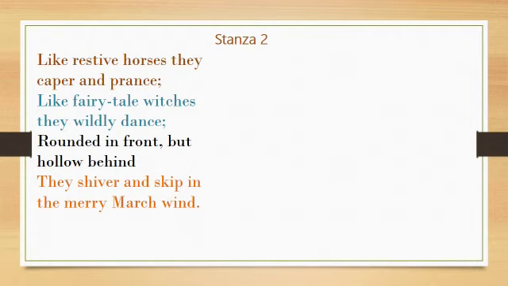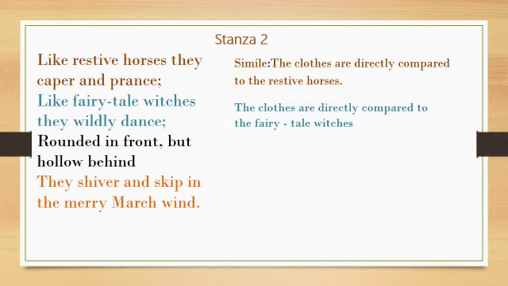Now look at the second stanza of the poem. Look at these lines. Like restive horses, they caper and prance. Like fairy tale witches, they wildly dance. Children, here, the clothes are directly compared to restive horses and fairy tale witches because of their restless, unsteady, joyful movements. Thus, the poetic device for these lines is simile.